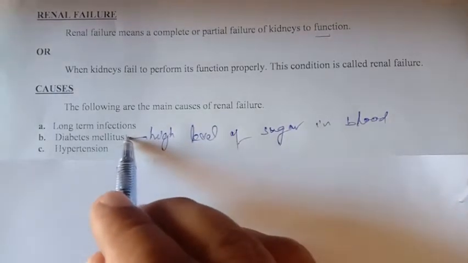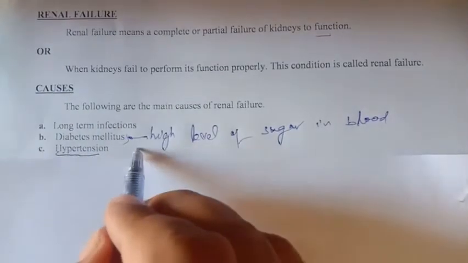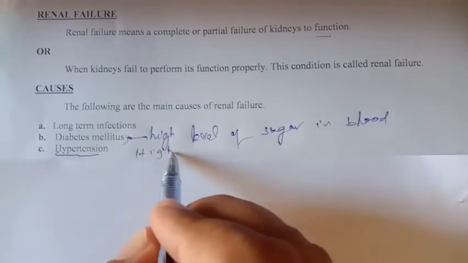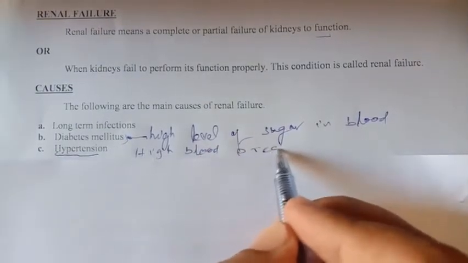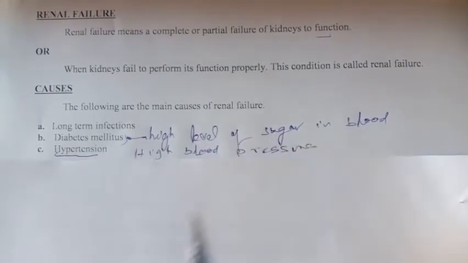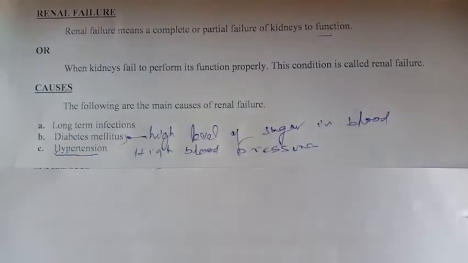So this condition or this disease is called diabetes mellitus. Hypertension means high blood pressure. So these are the main causes of renal failure.